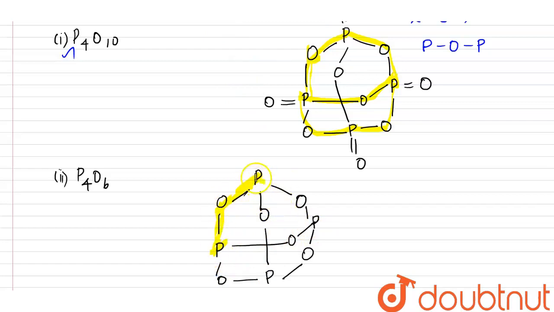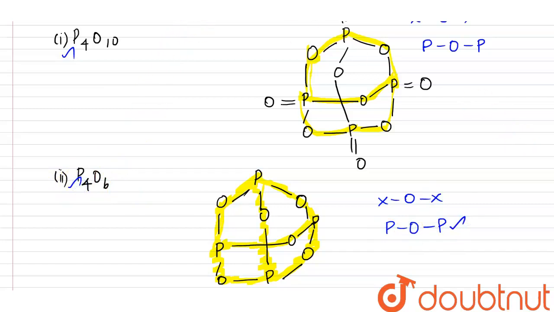The same here, POP, and the same here, POP. So same here, POP. P4O6 also has XOX. XOX bond, that is POP bond, is present. So it also contains the XOX bond.